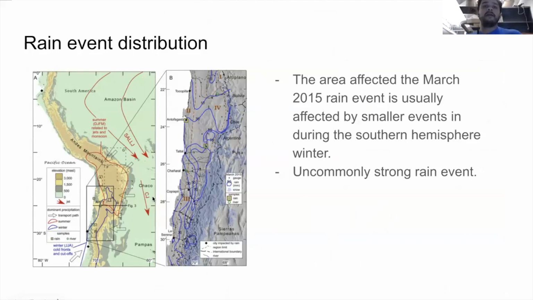Usually the area has been affected by winter rains that come from the south. However, this particular event happened during March of 2015, which is southern hemisphere summer. Therefore, it was extremely rare, and it was uncommonly strong, considering that it rained over 80 millimeters in an area where regular rains are around 10 millimeters per event. So it was extremely rare.